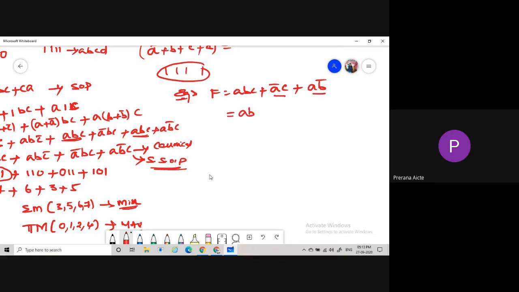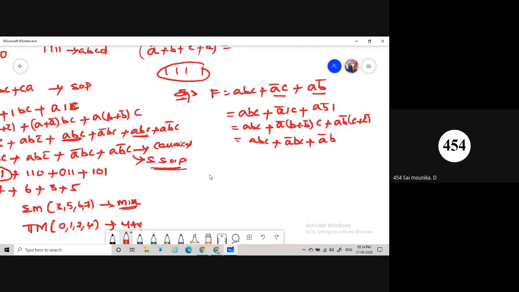So ABC we take directly, and here what is the missing term? B. So A bar 1 C and then A B bar 1. Then, according to the complementary law, we take B plus B bar into C, and A B bar into C plus C bar. So it is nothing but ABC plus A bar BC plus A bar B bar C plus A B bar C plus A B bar C bar.